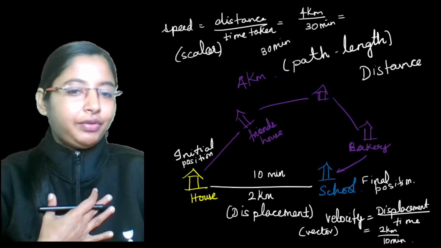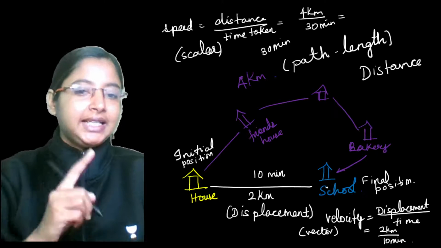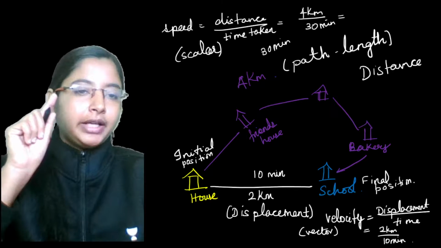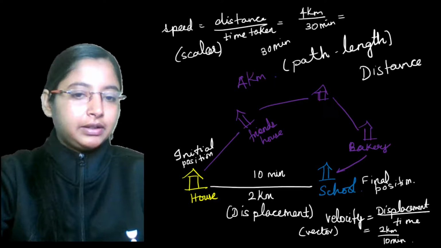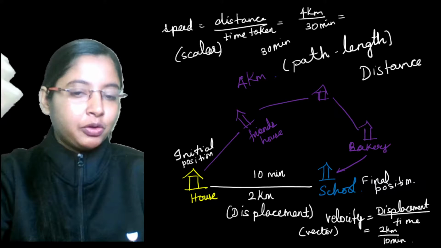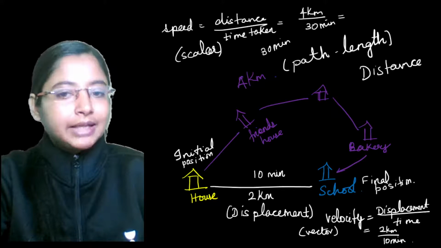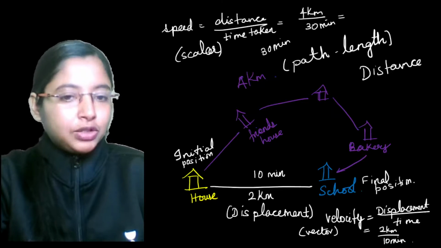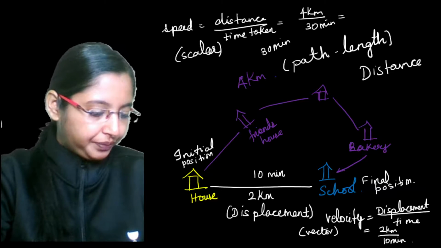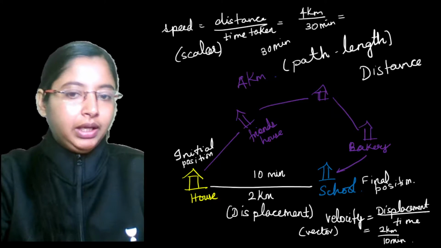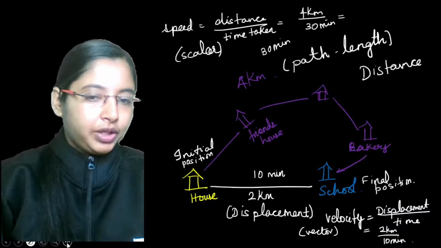Okay, so think about yourself going from your home to school. In case you're saying the velocity in which I'm going towards my school is 10 meters per second, towards what? Your school is towards which direction? That also comes into picture. Okay, now that we saw this, let's see one more case.